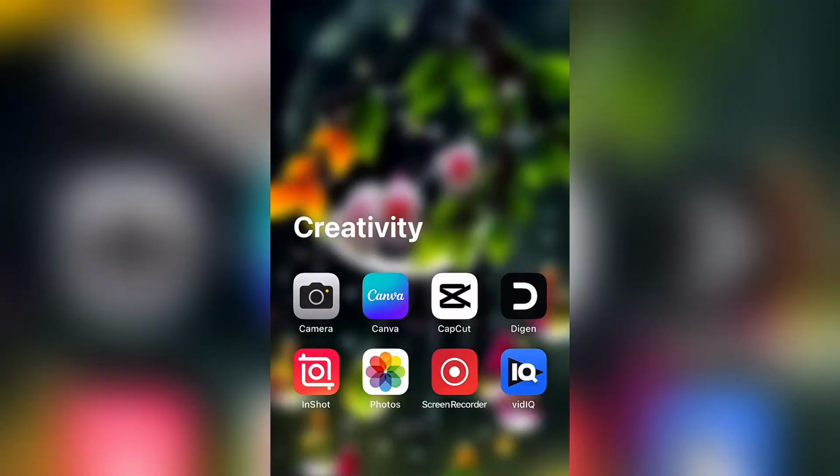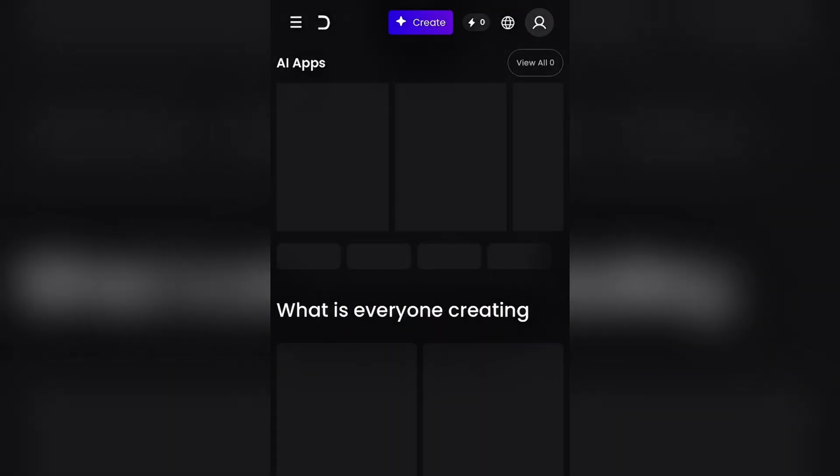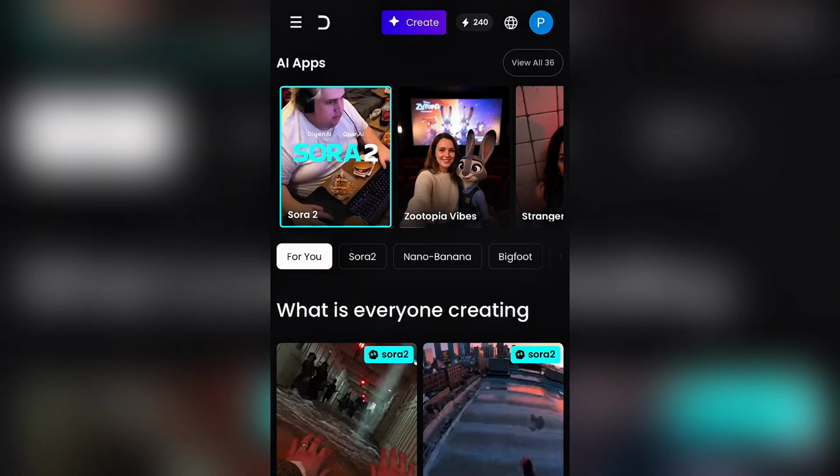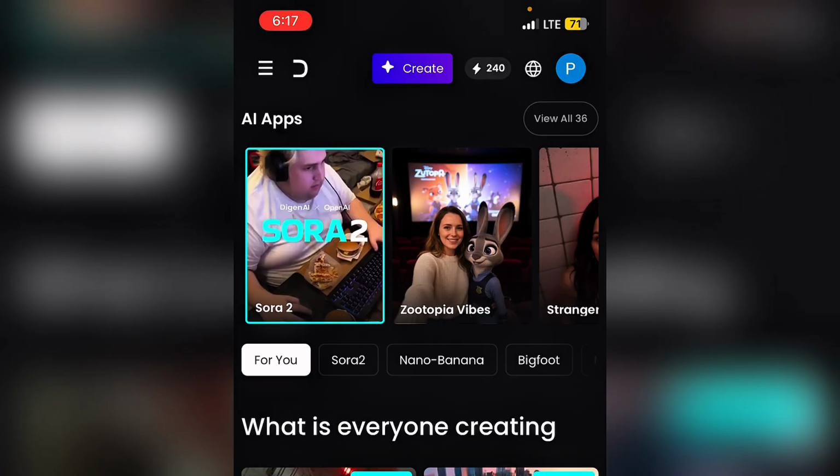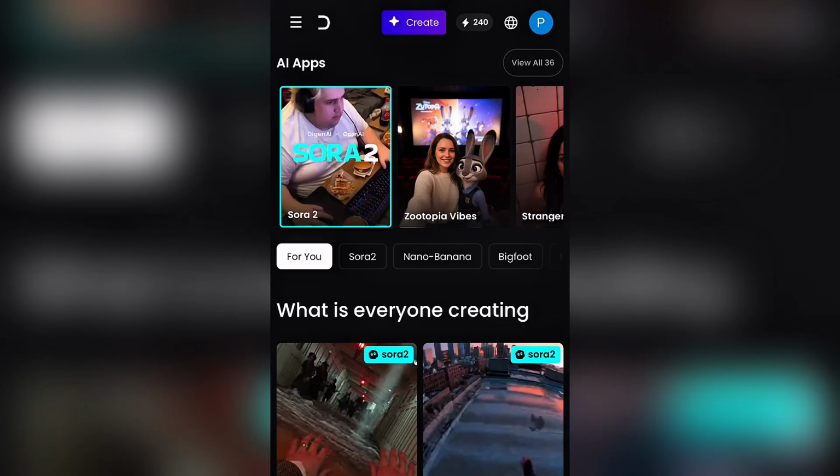That's the name of the app, Digent AI. So you go ahead and click the Digent AI. Remember, you already have your stock image. Normally when you download this app, they give you free credits, almost about 300. I've used part of mine, so I have like 240 left. I don't know whether it's monthly or weekly, but I think they normally increase it every month, if I'm not mistaken.